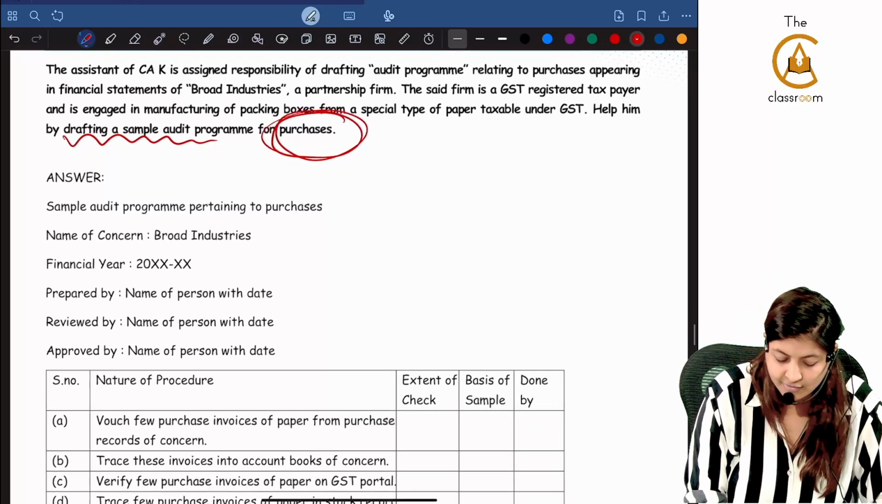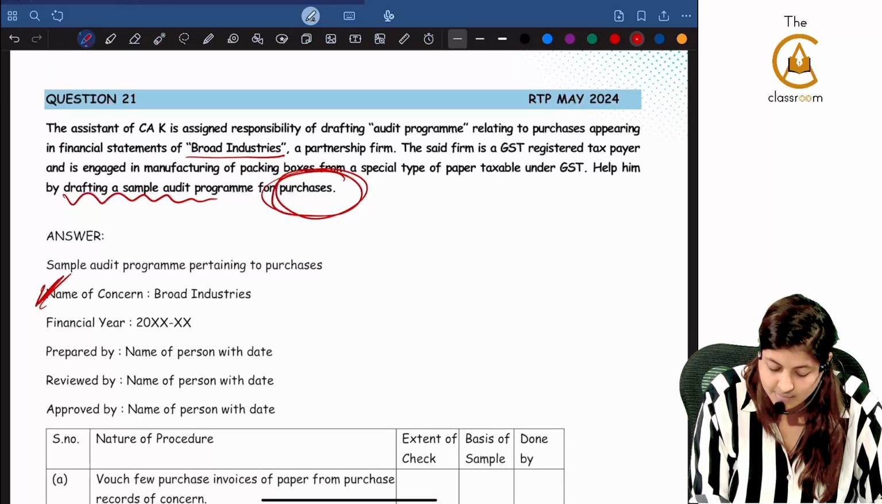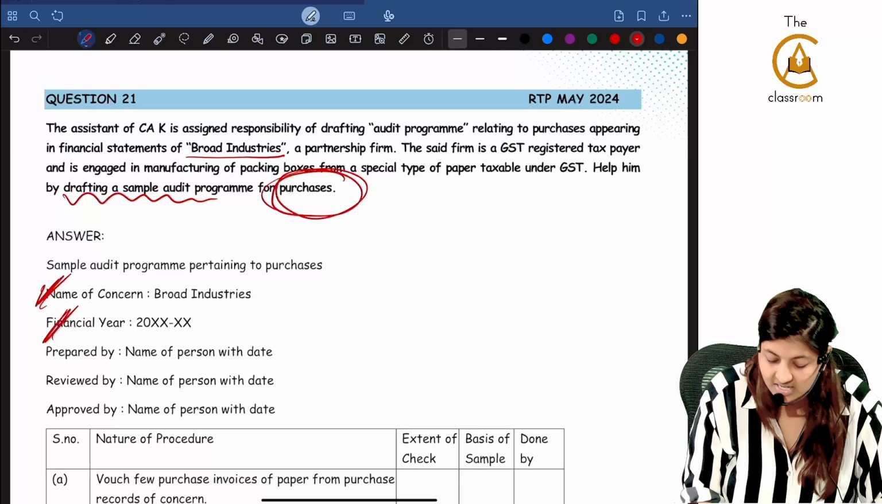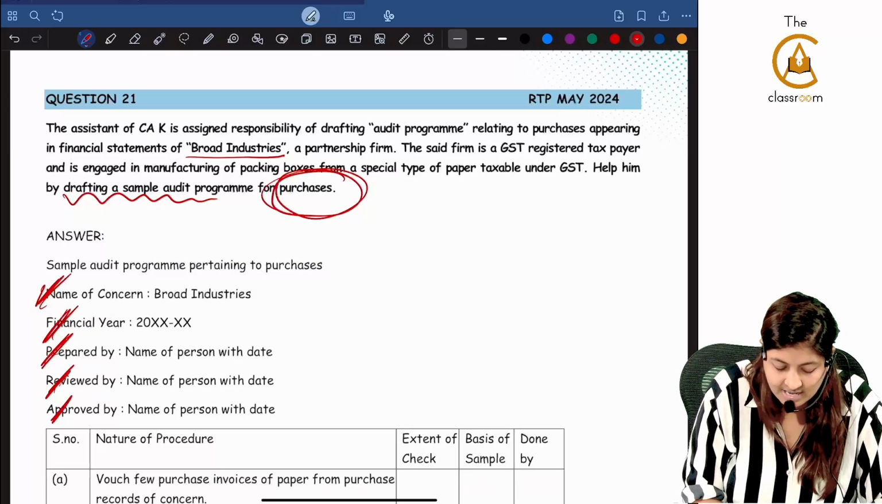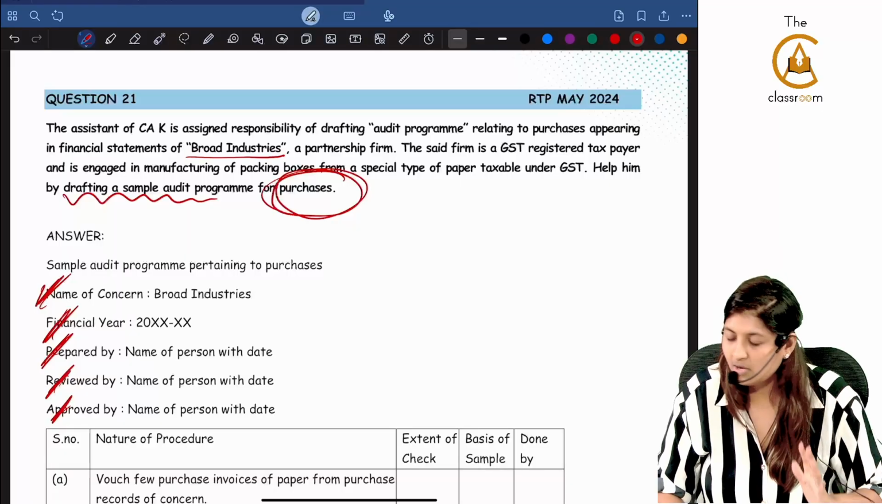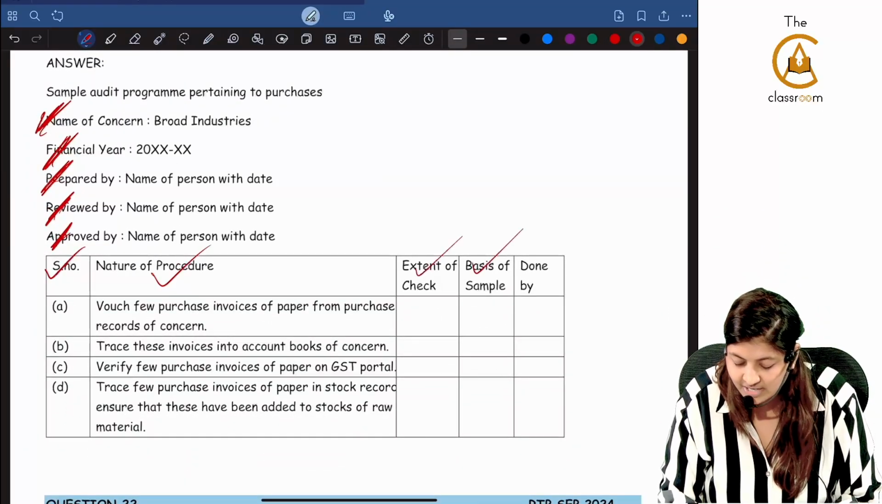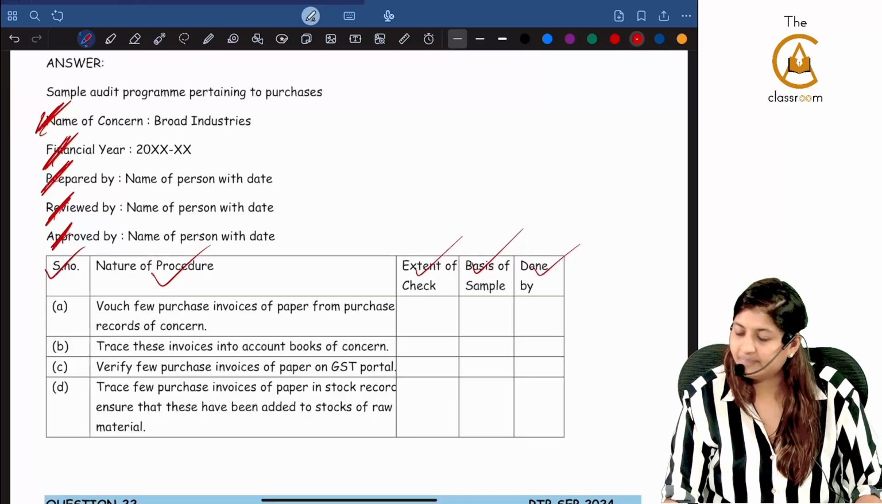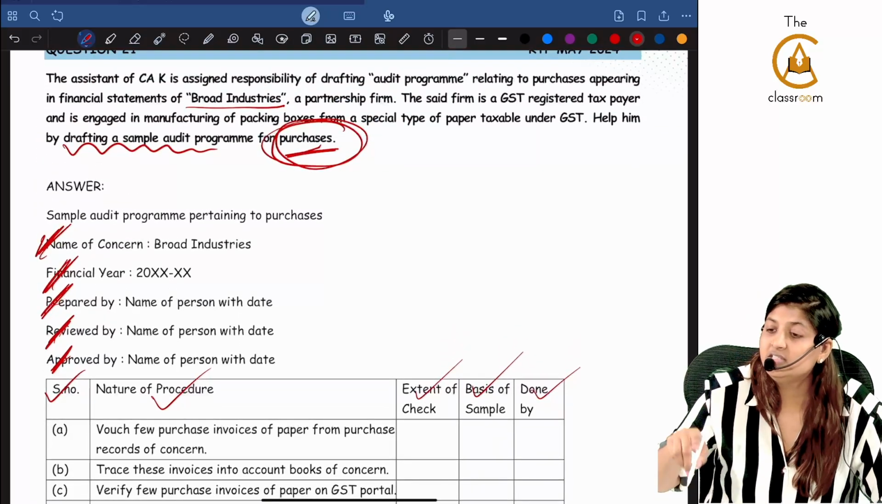You will start off with name of the concern. Here name of the concern is given. Yes. Broad industry is given. Financial year, is it given? You will simply write prepared by, reviewed by, approved by. You already know the audit program, how you have to do. Serial number, nature of audit procedure, extent of check, basis of sample, done by. This also you will know. Now for purchases, what is the audit program?